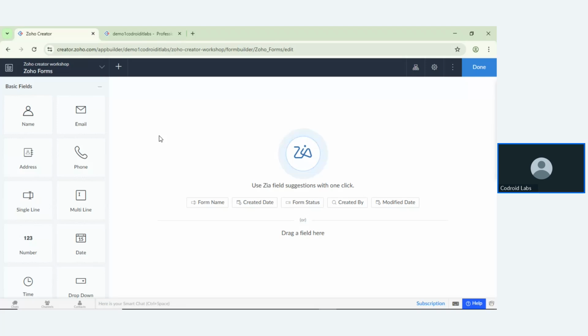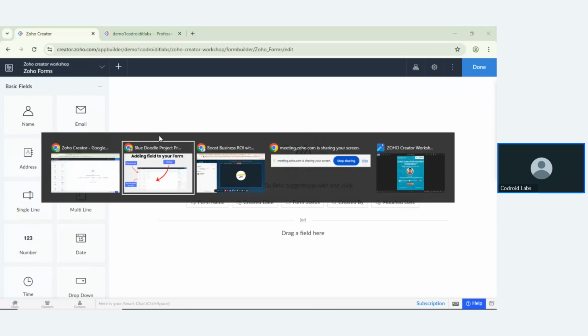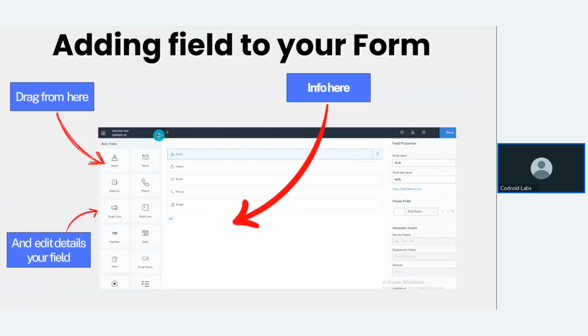If you have ever worked on any content management systems like WordPress, Joomla, or any content management system, they also have the drag and drop option, and this is similar. Suppose you want a name field inside your application, just drag and drop it, and you can use this field inside your Zoho Creator.